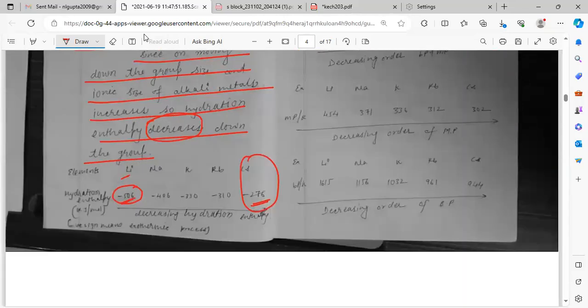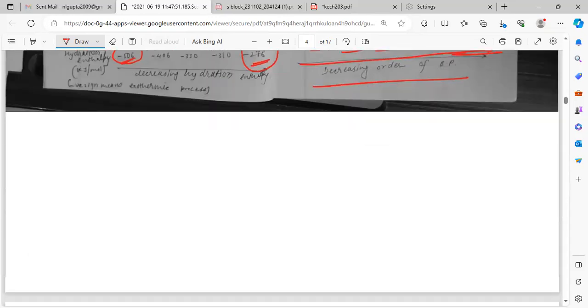So first is melting point. Here you see the order of melting point: 454, 371, 336, 312, 302. So it is decreasing. Boiling point is also decreasing: 1615, 1156, and so on, decreasing. Yes or no? Yes. Next point.